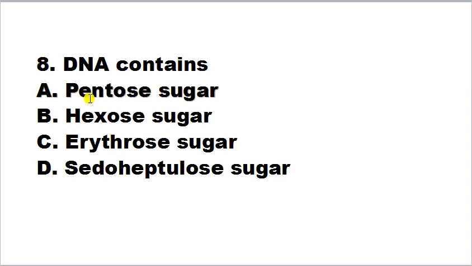DNA contains pentose sugar, hexose sugar, erythrose sugar, pseudoheptulose sugar. So DNA contains deoxyribose sugar and this is a pentose sugar. That means this is a 5 carbon sugar. Deoxyribose, 5 carbon. Pentose means 5 carbon sugar.